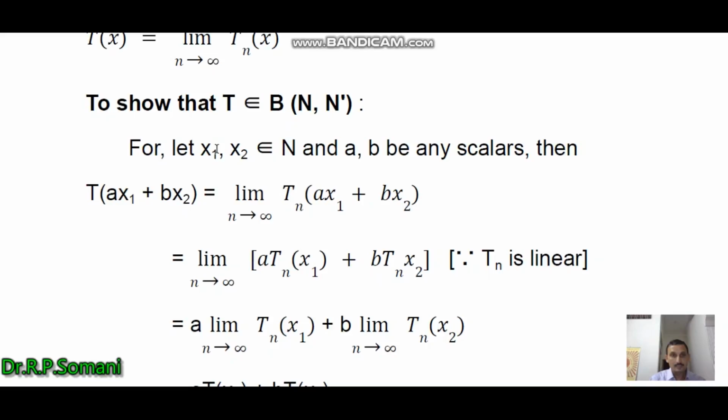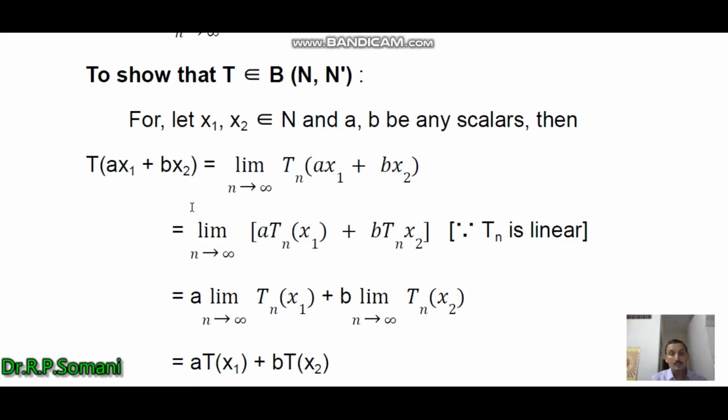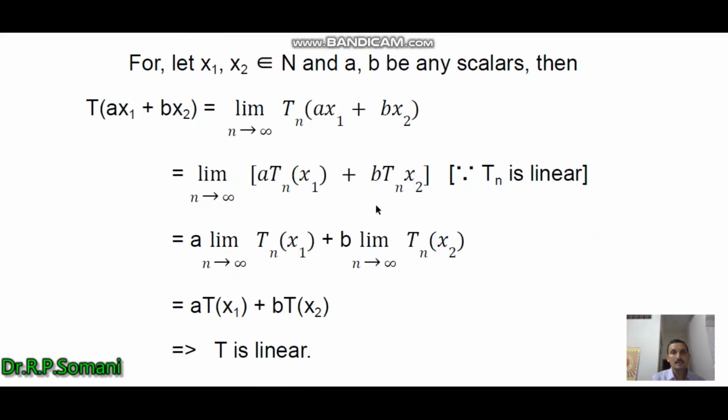So we take two elements x1, x2 belonging to N and a, b any scalars, then T of ax1 plus bx2 equals limit n tends to infinity Tn of ax1 plus bx2, and as Tn is linear, we can open this bracket and we obtain limit n tends to infinity a Tn x1 plus b Tn x2, because Tn is linear.